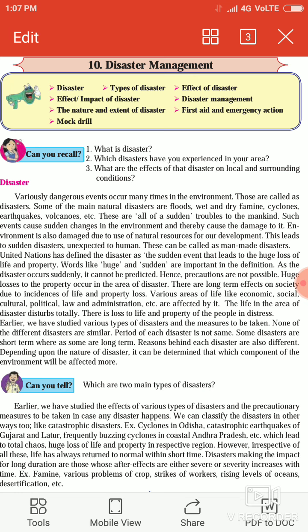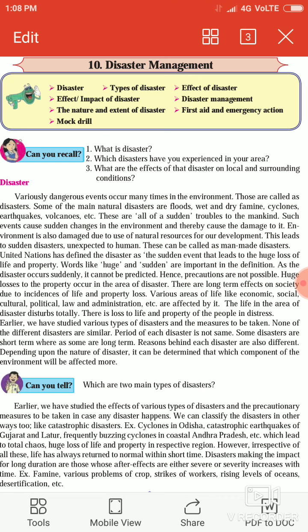So huge losses to property occur in the area of the disaster. There are long-term effects on society due to loss of life and property. Various areas of life like economic, social, cultural, political, law and administration, etc. are affected by the disaster. The life in the area of disaster is disturbed totally. There is loss of life and property of the people in distress.